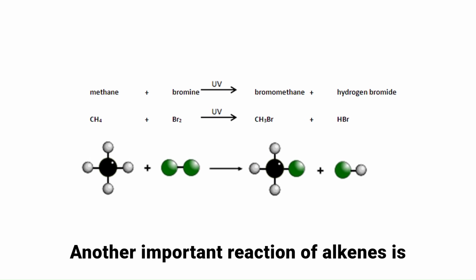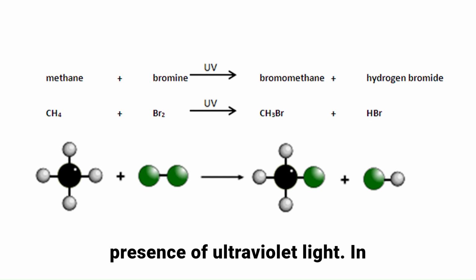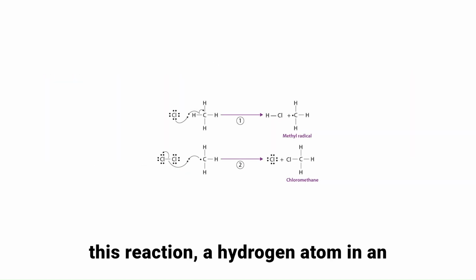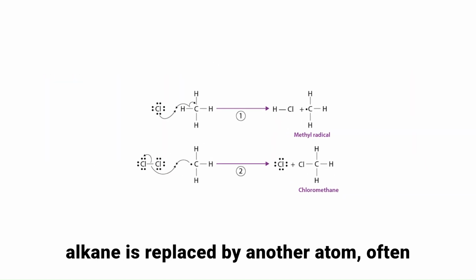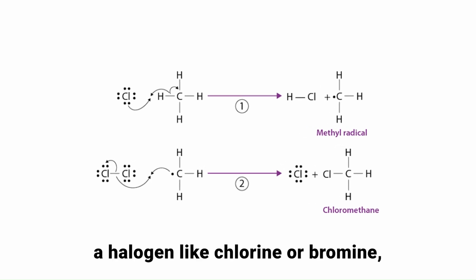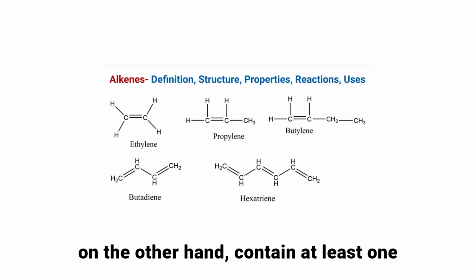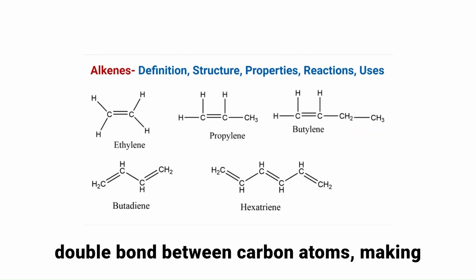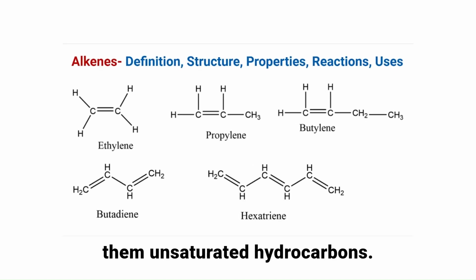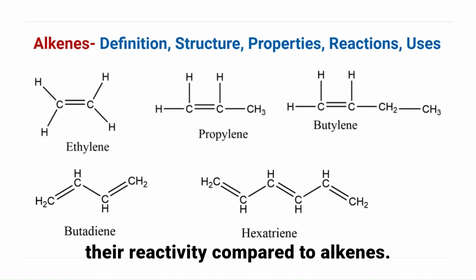Another important reaction of alkanes is substitution, typically occurring in the presence of ultraviolet light. In this reaction, a hydrogen atom in an alkane is replaced by another atom, often a halogen like chlorine or bromine, forming haloalkanes. Alkenes, on the other hand, contain at least one double bond between carbon atoms, making them unsaturated hydrocarbons. The presence of a double bond increases their reactivity compared to alkanes.